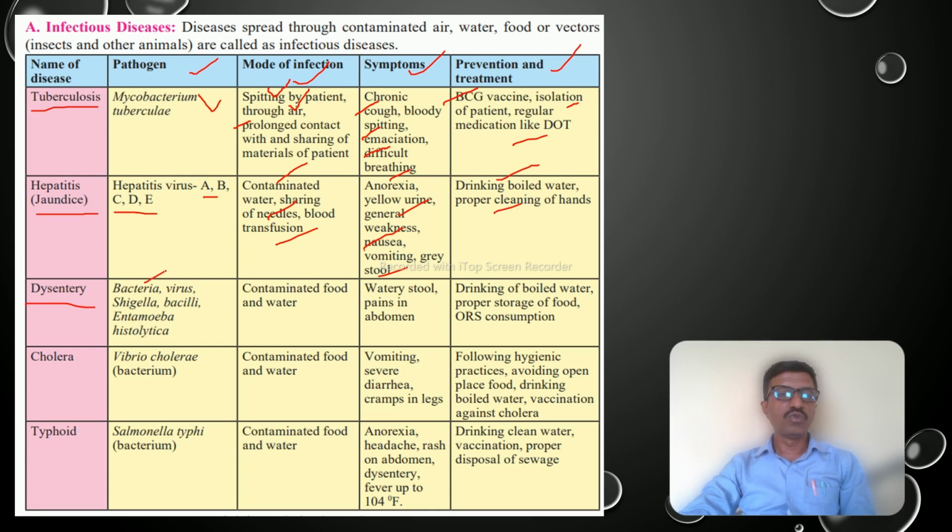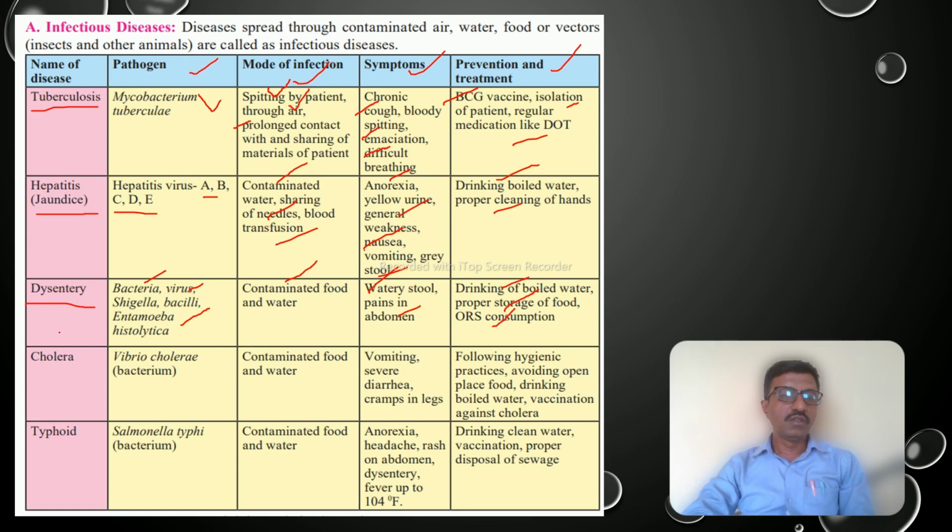Dysentery is caused by bacteria and viruses, such as Bacillus and Entamoeba. It is infected through contaminated food and water. The symptoms are watery stool and pain in the abdomen. It should be prevented by drinking boiled water, proper storage of food, and ORS consumption.